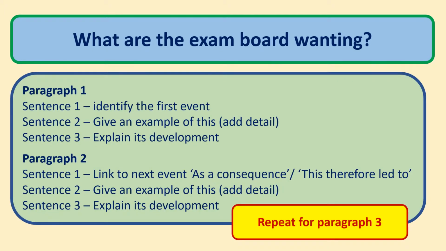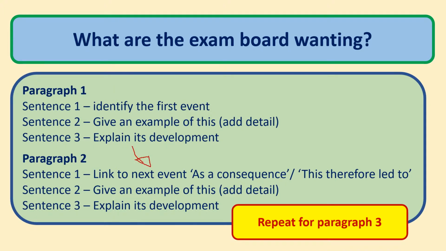So what are the exam board wanting you to do? Well, I would have a look at this idea of a short paragraph, a 3-sentence short paragraph. Identify the first event, give an example of it, i.e. adding a bit of detail, and explain its development. And then the second paragraph, you're going to link it. You're going to link that paragraph to this one here.